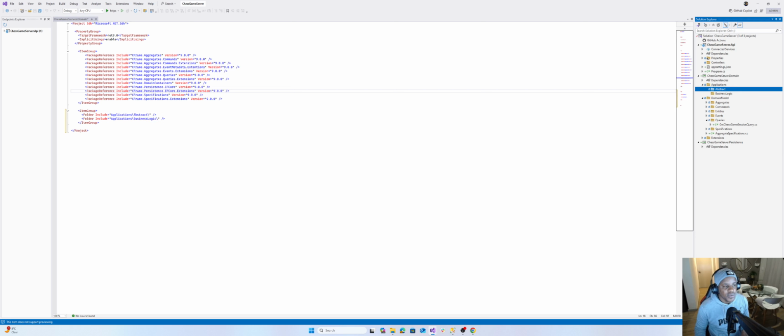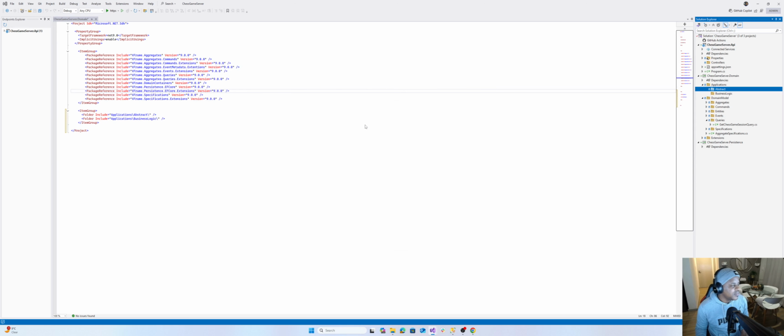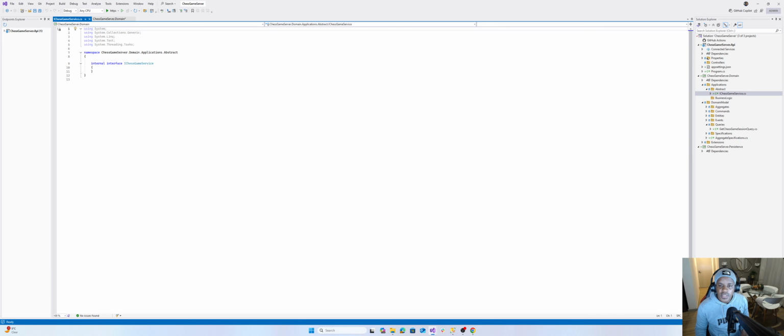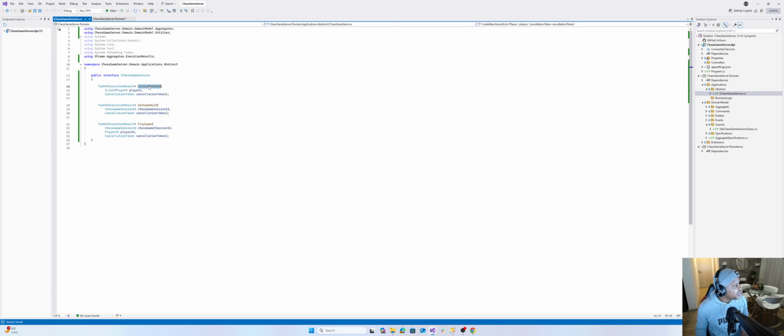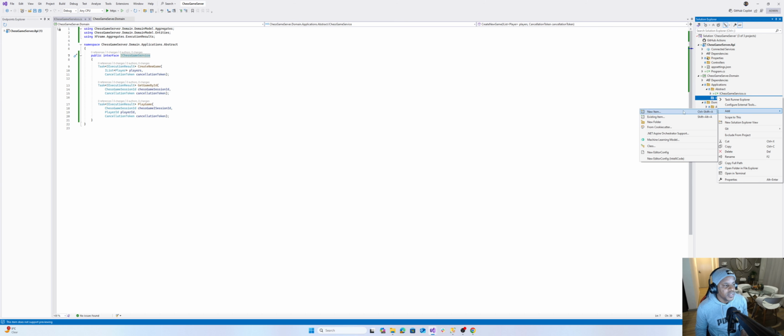Inside abstract, we will have an interface, IChessGameService. The instance of IChessGameService will have these three actions: create me a new chess game, get me a game by ID, or play the game. Then we want to implement this service, and we implement it inside business logic.